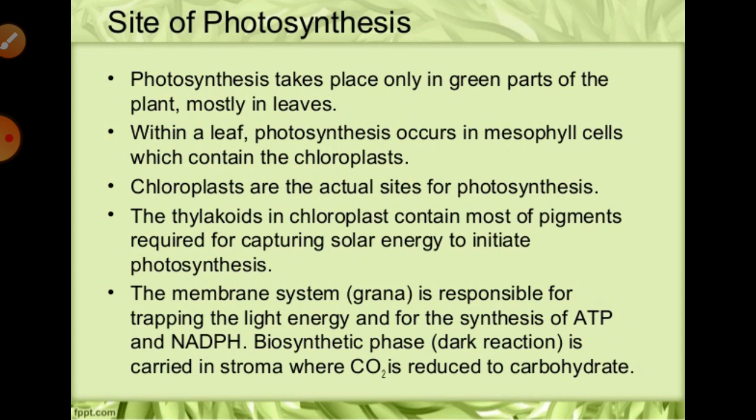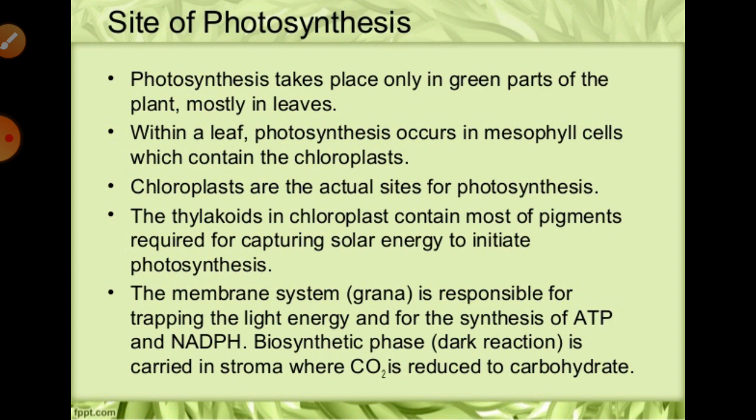So after that we have to come to the next topic, that is the different sites of photosynthesis. It means the place inside the cell, especially inside the plant cell, where this process of photosynthesis takes place. Everybody knows the site of photosynthesis generally is the green leaf. Not only the green, in the plant the site of photosynthesis is the leaf.